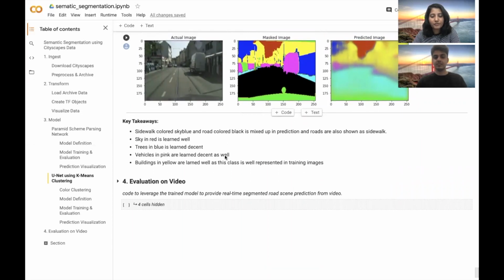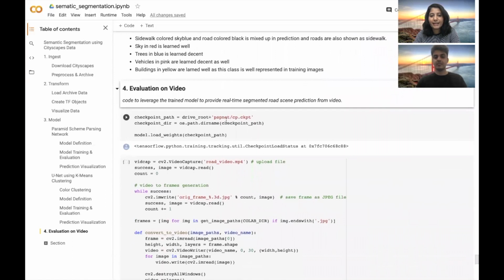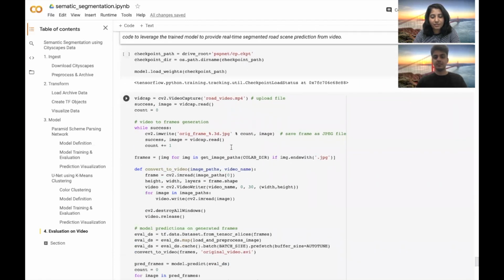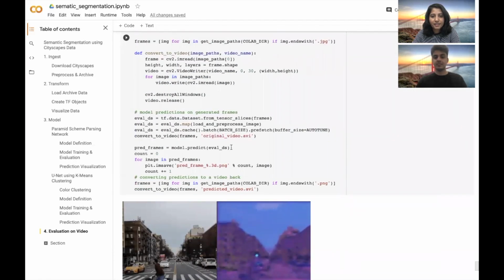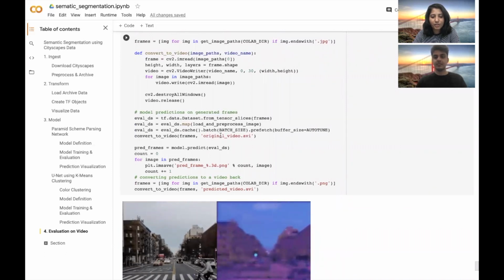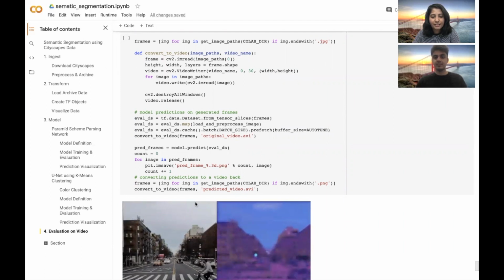Now we are going to evaluate the best performing model on one of the videos we have taken. So here, first we loaded the PSPNet, which was well trained and was performing better. So we loaded our pre-trained model, which we had saved initially. And then we started taking the predictions using that particular model. So this is the video which we have recorded in New York on a regular day, and we will generate the predictions for different frames of this video.